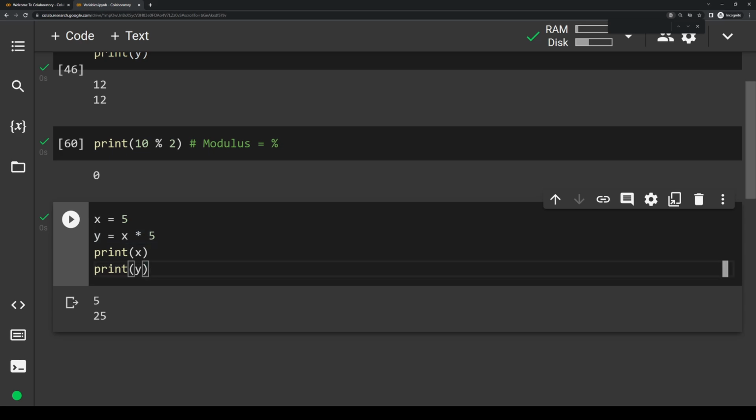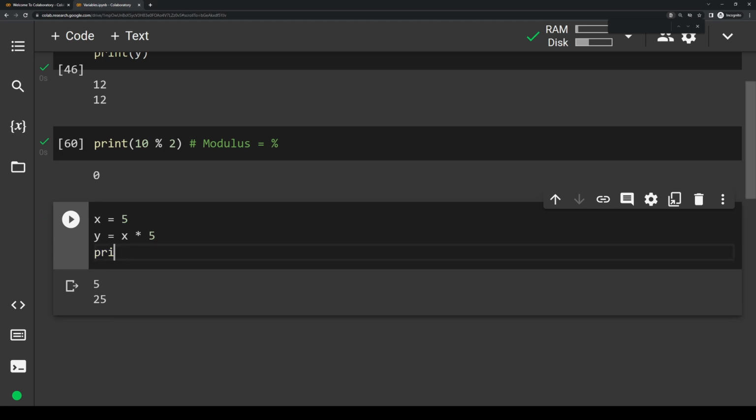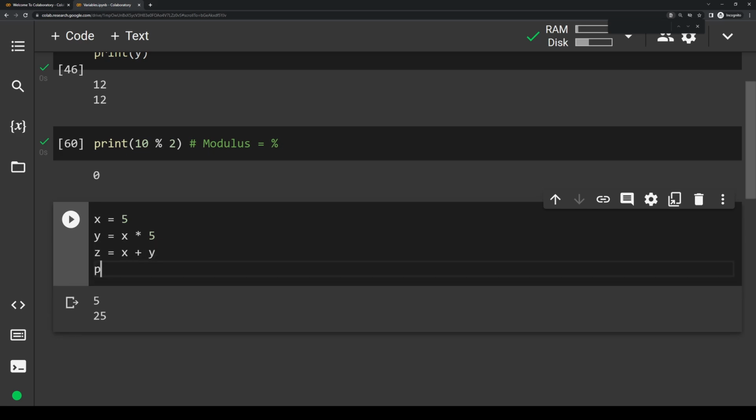And let's even say we want a new variable. Let's go ahead and delete these print lines here. Let's do a new variable z that is equal to x plus y. And then now we just want to print out z. We already know that x is 5, y is 25. So now we're doing z equals 5 plus 25. Printing that out, and we get 30.